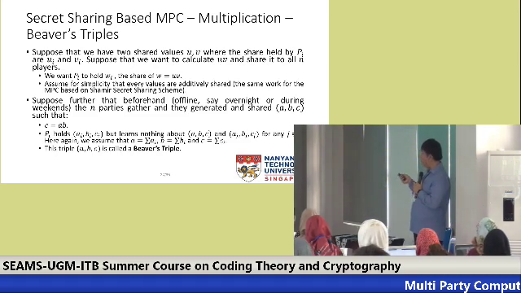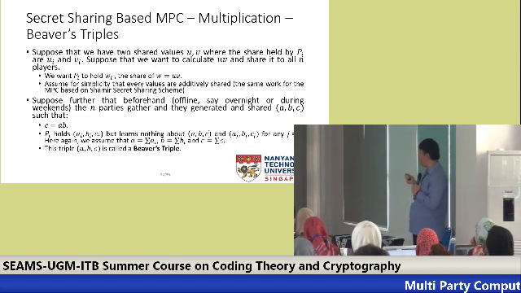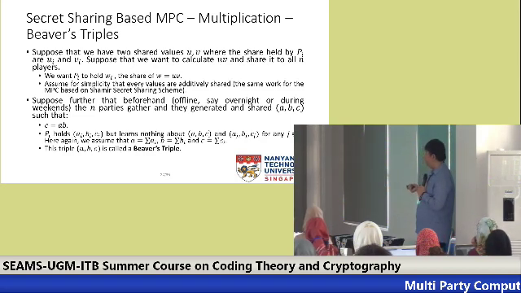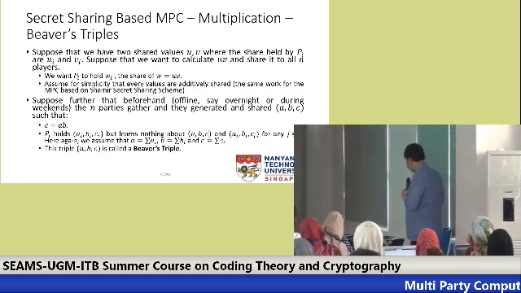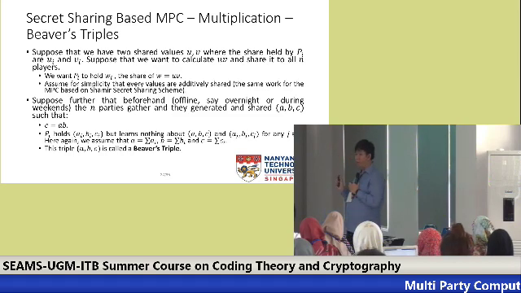Now, as I mentioned before, suppose that overnight or during weekends, this n party gather without knowing what is x1 to xn and generate this A, B, C such that C equals A times B, but none of them knows what is A, B and C. So Pi only knows Ai, Bi, and Ci, such that the sum of Ai is A, sum of Bi is B, and sum of Ci is C. So note that up to this point, no one knows what is A, B, and C. So this triple A, B, C is called Beaver triple. So let's see how we can use this to calculate U times V.